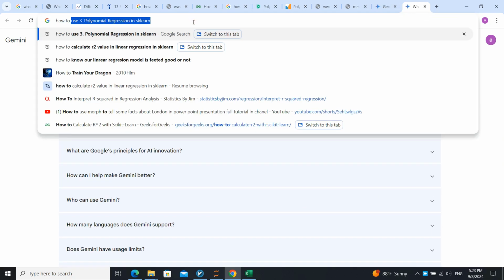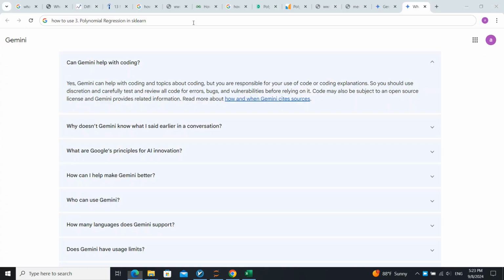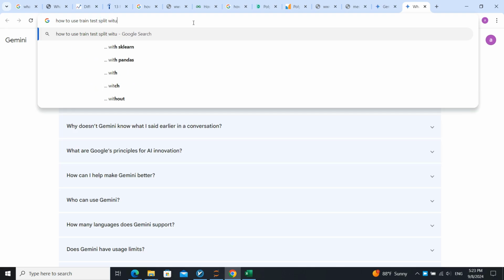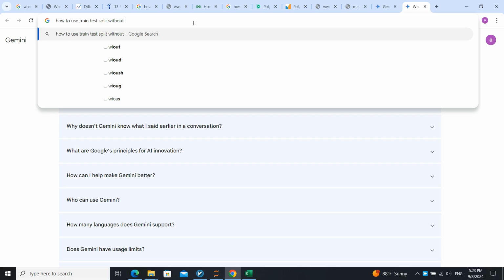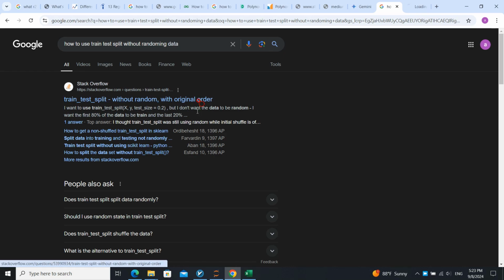Let's search how to use train test split without randomizing data.